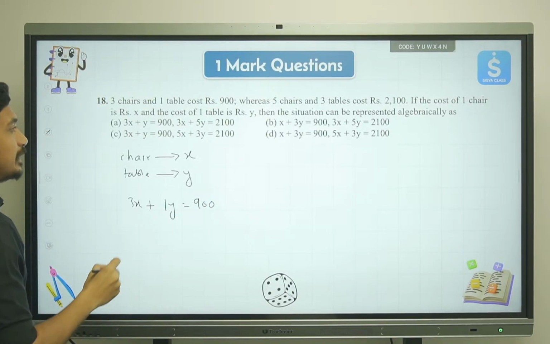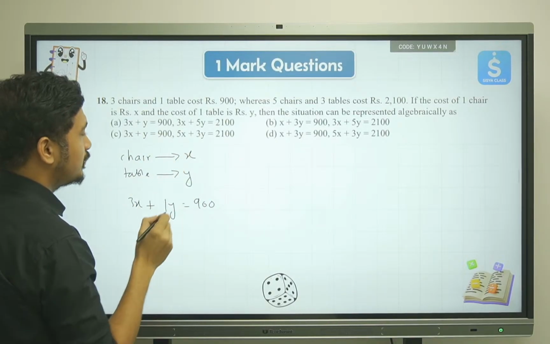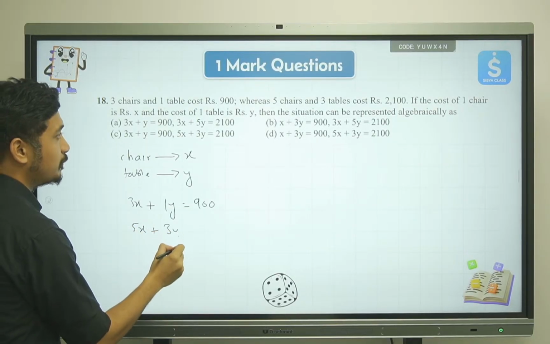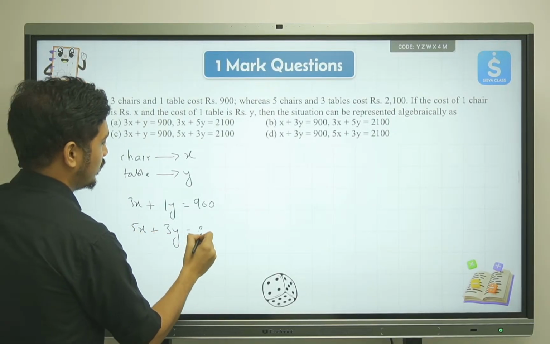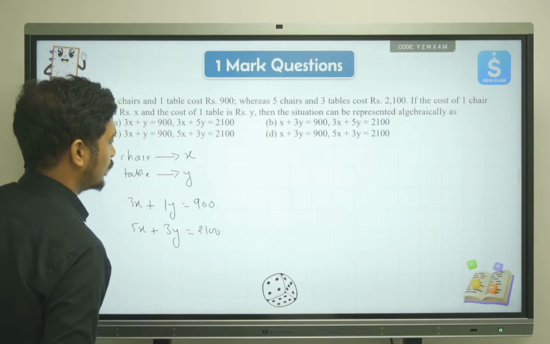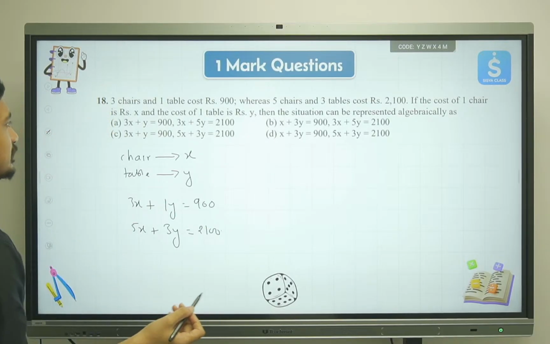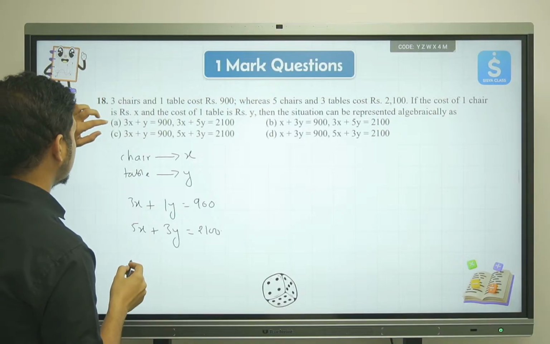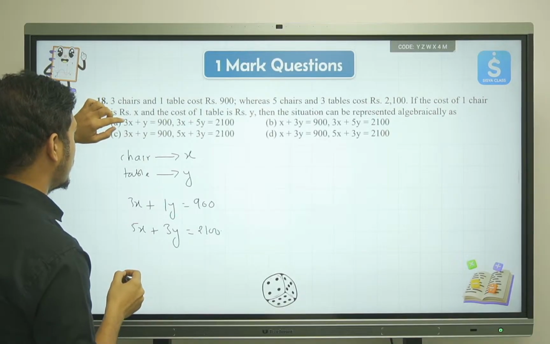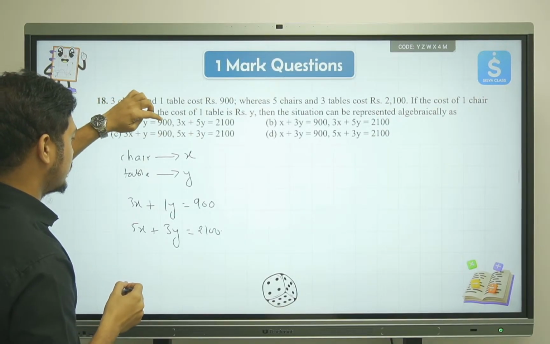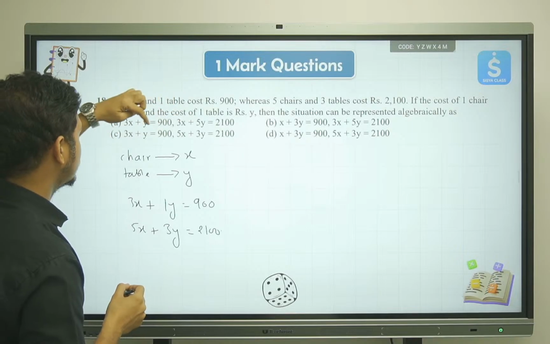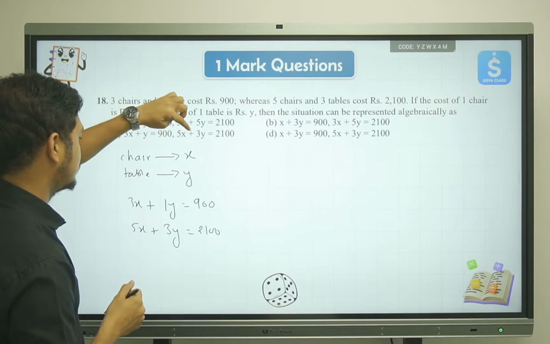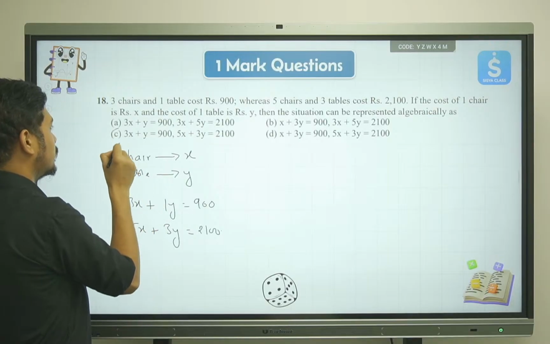The other one is saying 5 chairs and 3 tables will be equal to 2100. Now we'll try to find the correct answer. 3x plus y is equal to 900, and 5x plus 3y is equal to 2100. Yes, option number C is correct.